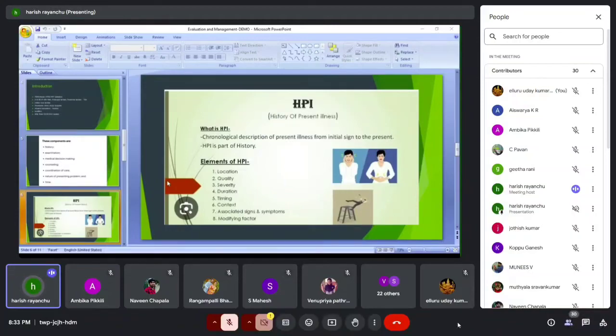In that pain scale, we have a pain score that should be 0 to 10. So if a patient comes with some condition and they are saying the pain score is 5 or 4 or 7 or 8, that one we can consider as severity. Other than that, if the condition is increasing or worsening or the pain is moderate, these types of terms used in the HPI, you can consider under severity.